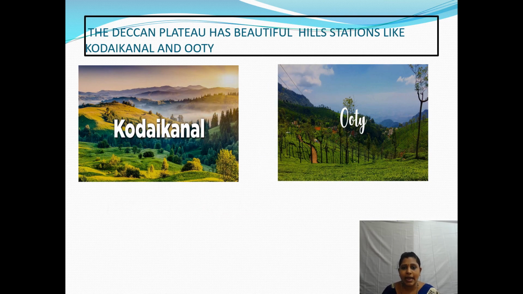The Deccan plateau has beautiful hill stations like Kodaikanal and Ooty. You can see here Kodaikanal and Ooty. These are the two hill stations.